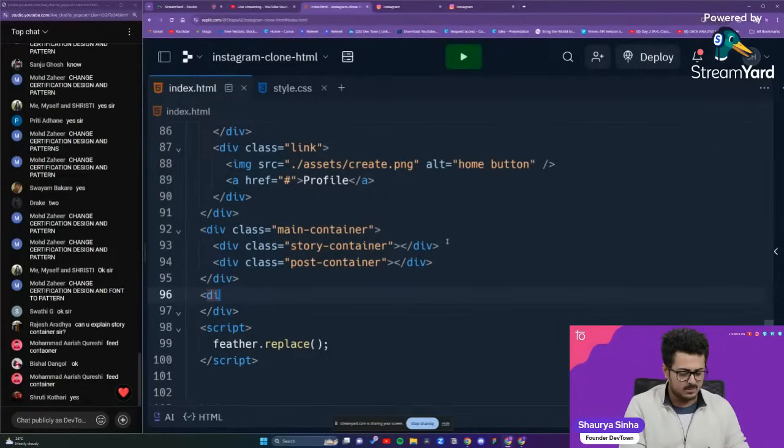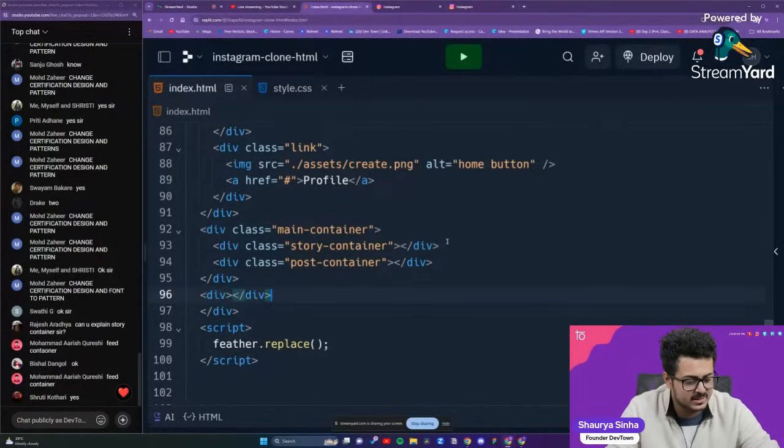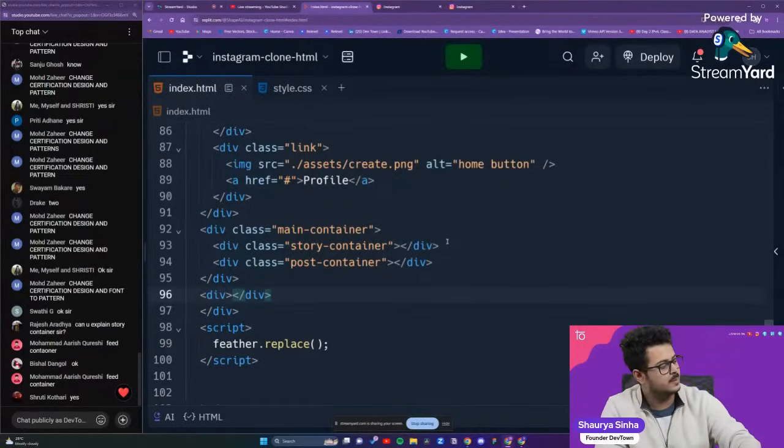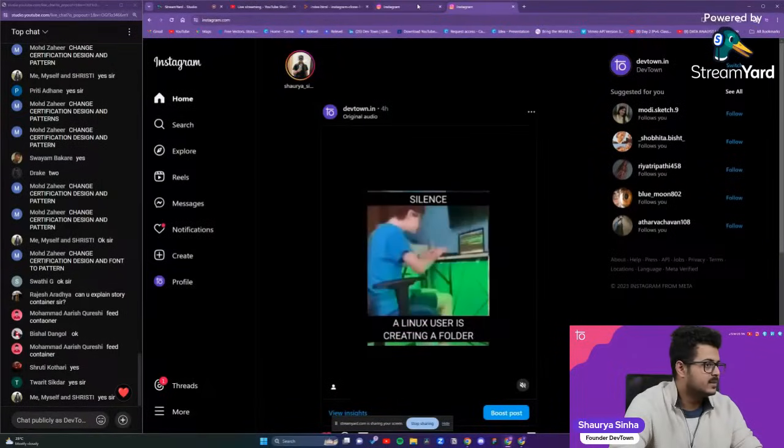Right now, I haven't thought about a name for it. What should we name it, guys? This is the profile container. Should we just name it profile container? Let me check.